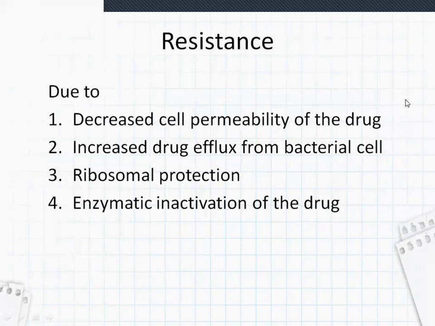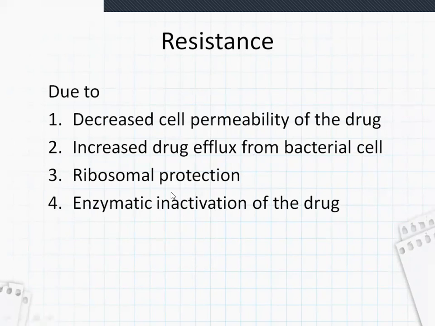As we saw in the mechanism of action, first the drug should enter the bacterial cytoplasm, but now the bacteria are decreasing the cell permeability so the drug can't enter. Second, increased drug efflux from the bacterial cell. Though the drug enters the bacterial cell, it is again getting flushed out, pushed out of the bacterial cell.